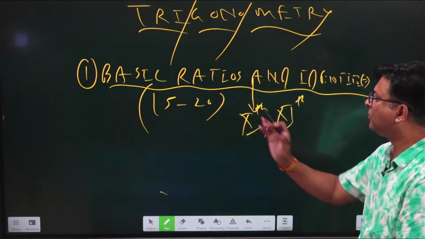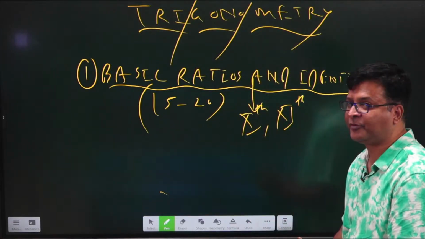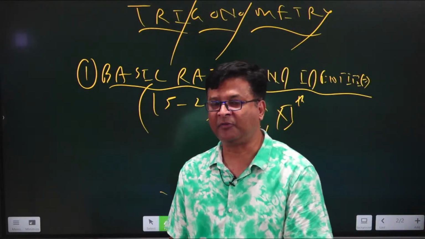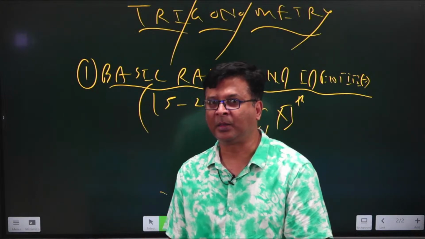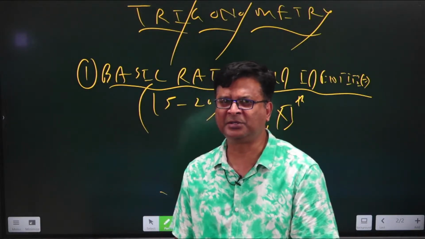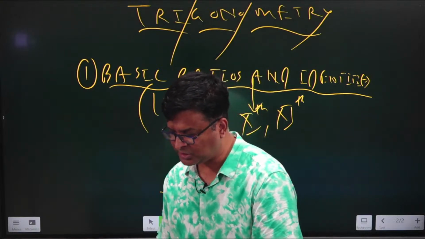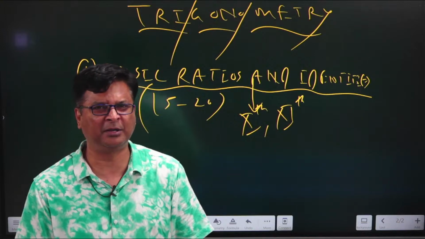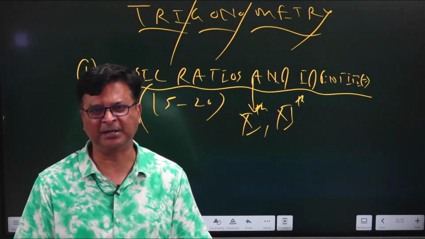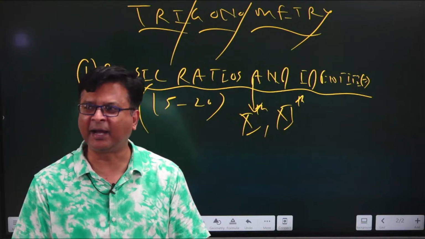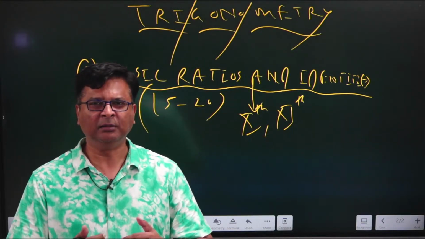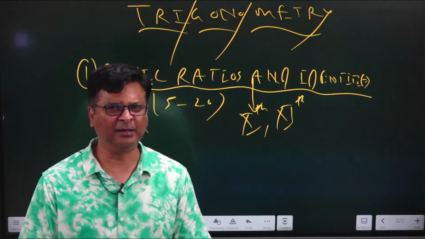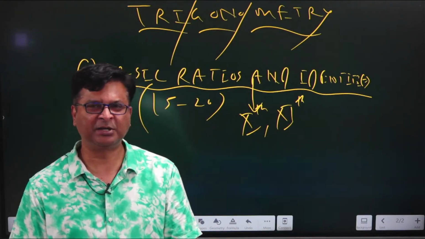So 15 to 20 questions are there from this particular topic, that is basic ratios and identities, and it will definitely cover your 10th class maths also. And yes, 11th class is the majority part. I don't know how much trigonometry you have done in 10th, and maybe in 11th it has just started, so you might not have done much in 11th class trigonometry. So let me start from scratch, then I will be taking you to the medium level, then that level which is required for your NDA, and then a bit of advanced also. So let's start from scratch.